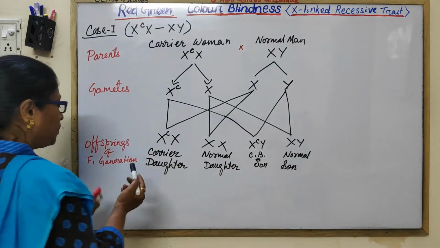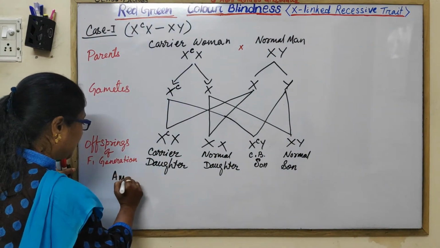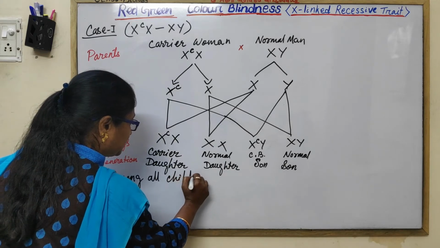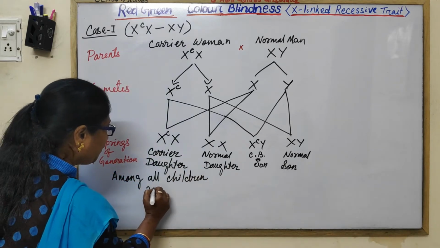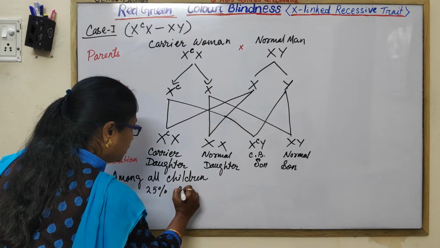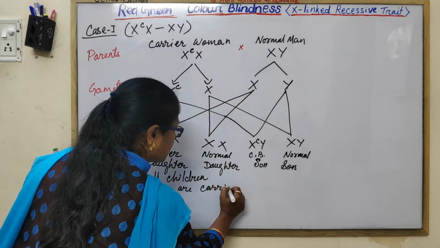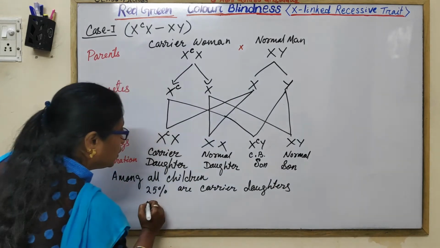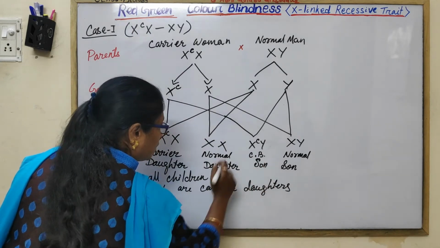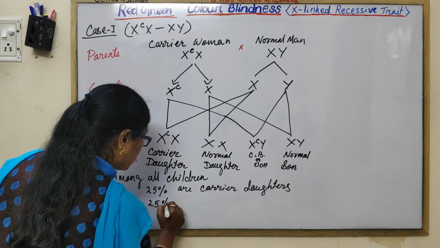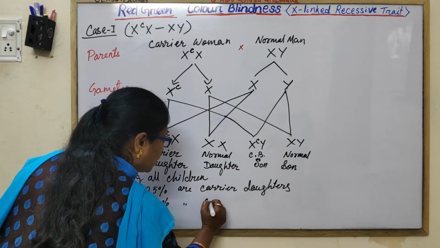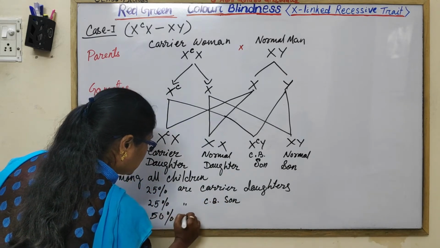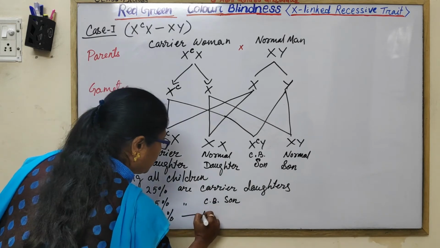Among all offspring or children, 25% are carrier daughters, 25% are colorblind sons, and 50% are normal.